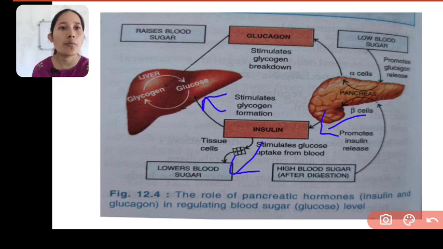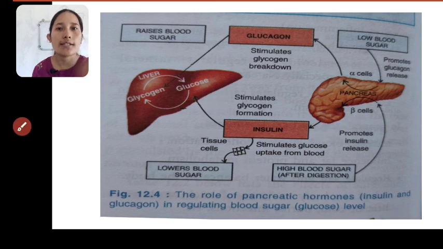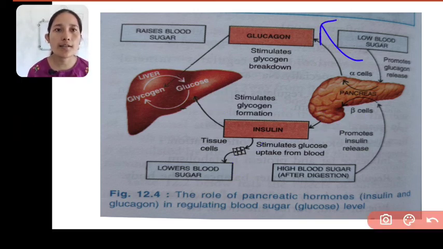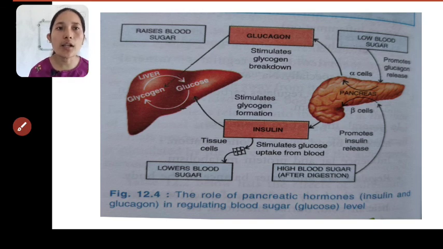The other hormone, which is secreted by your alpha cells, is known as glucagon, right? Now what is the function of glucagon? It helps the cells in conversion of glycogen to glucose. Because of that, the blood sugar level rises. So that's all about the pancreas.